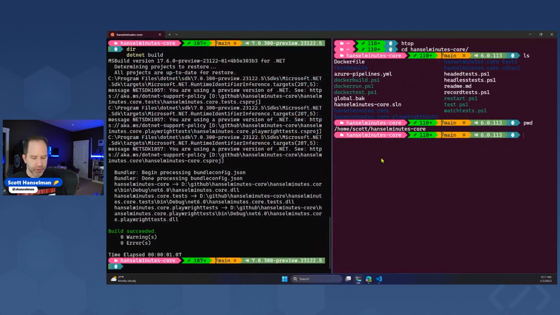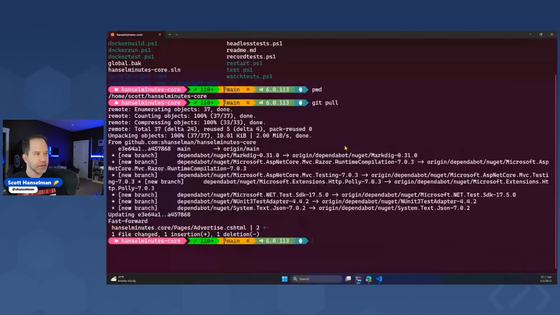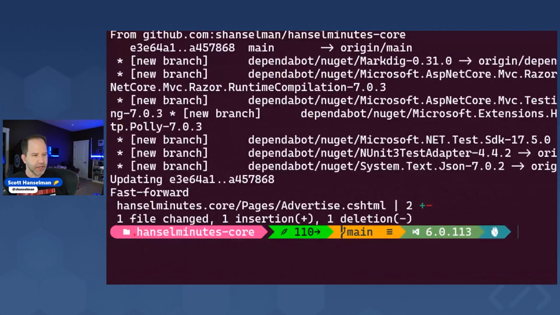Well, I treat it like a different machine. So I'm going to use a git pull. I'm going to bring that information down just like I would anything else. So here I am on WSL running Linux on Windows. I've just done a pull and I brought this down, and there's that change that we just saw. There's that change that I made last week, that small razor page.